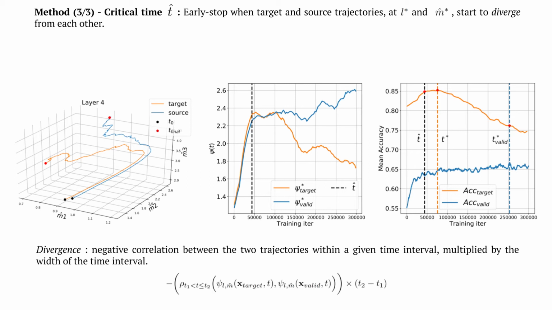Note here that we assume that target generalization peaks between t0 and t-valid, but not after, which we consistently observed across our experiments. Also note that the objective that Abe maximizes is defined in such a way that if no divergence occurs, for example, if the target problem is very similar to the source problem, then Abe will stop at t-valid and thus perform on par with validation-based early stopping. We want to improve generalization when there are gains to make, but when validation-based early stopping is already performing well and there are no gains to make, then Abe should perform as close to on par with it as possible, and very importantly, almost never perform worse.